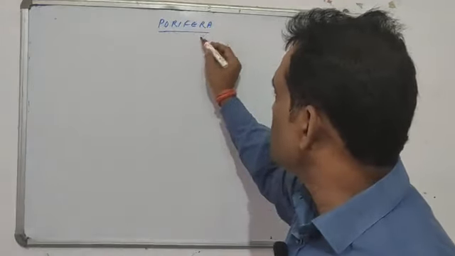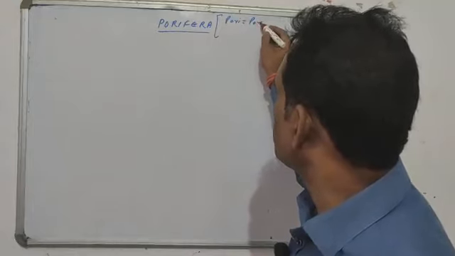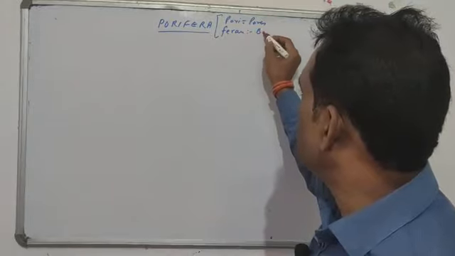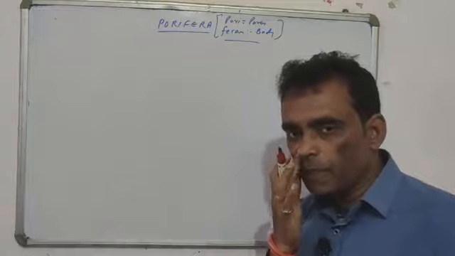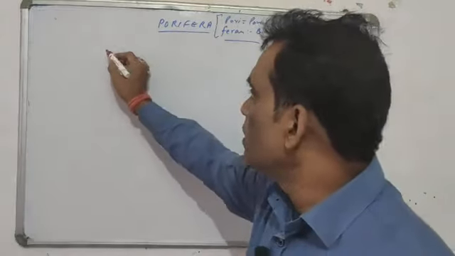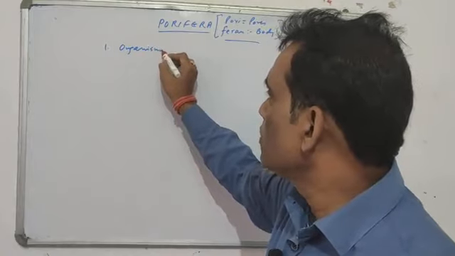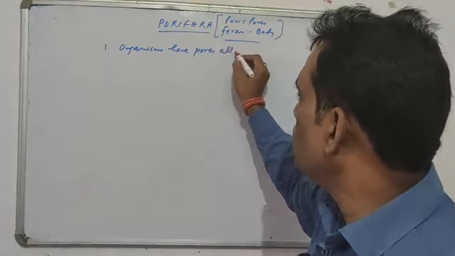Porifera is a Latin term where the word 'pori' means pores and the word 'fera' means bearing. So very clearly when you break this name, you will understand that it includes organisms which have pores all over their body.